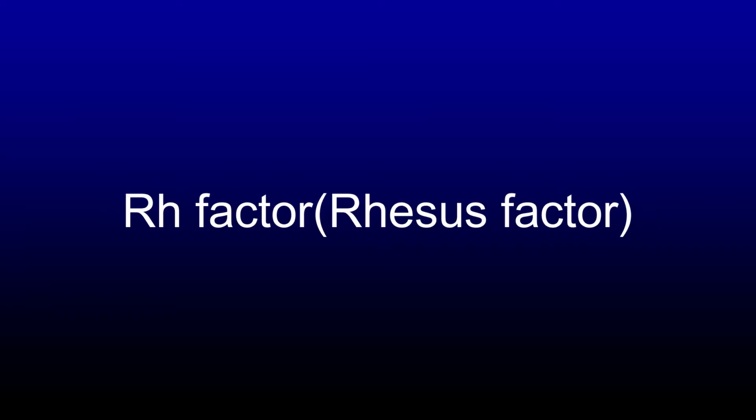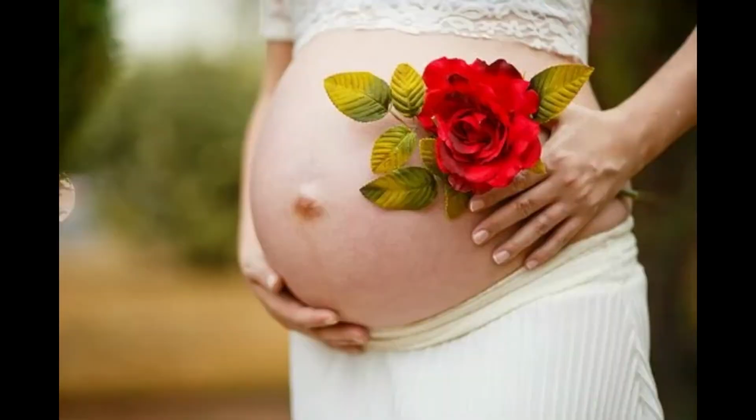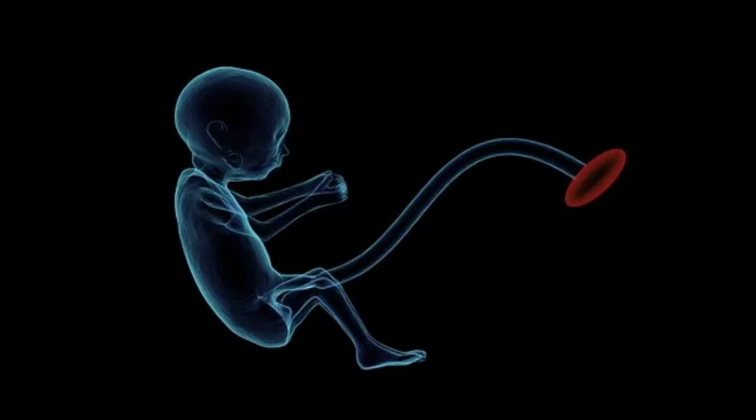Rh factor is a protein found on some red blood cells. People who carry this protein are called Rh positive. People who do not carry this protein are called Rh negative. This Rh factor could be important for a pregnant mother, and incompatibility between the mother's type and the baby's could create problems. Hemolysis is nothing but rupture or breakdown of RBCs.